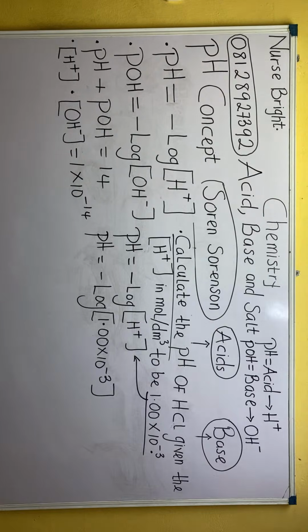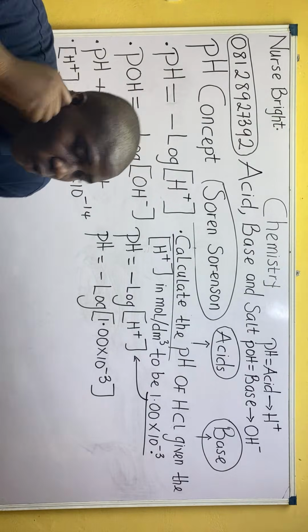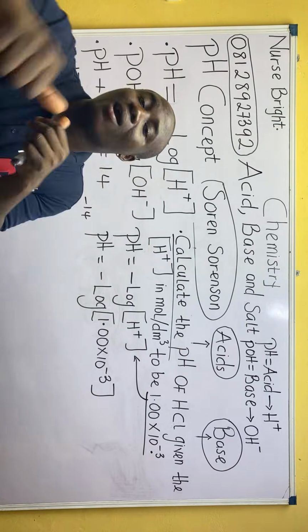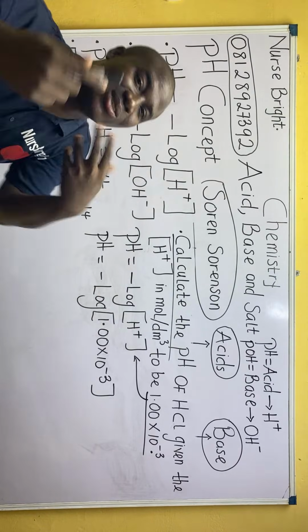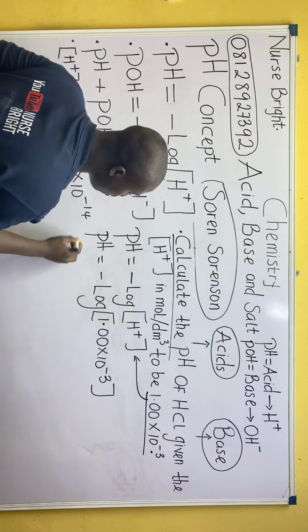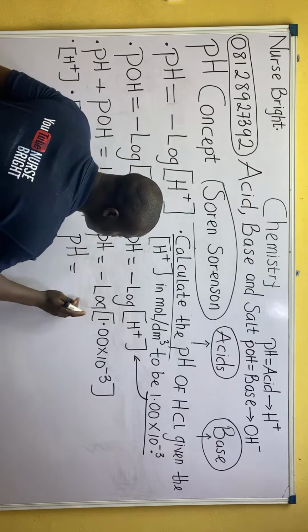So when we hit our calculator based on this, what do we get? Very easy. Press your calculator carefully. I'm solving this with a calculator, but I can also solve it without one. That's why you should be part of this class to learn all these things. When we hit our calculator, pH is minus log of this value, which gives us 3.